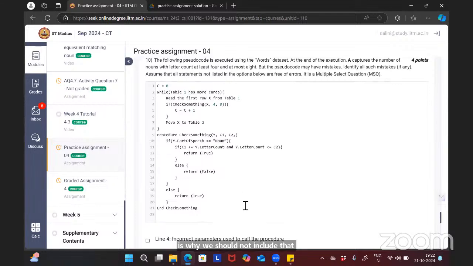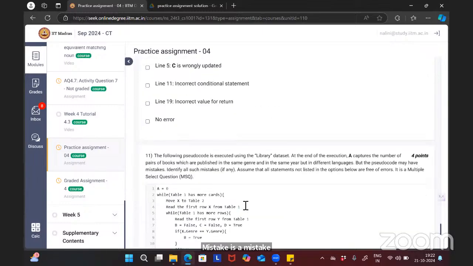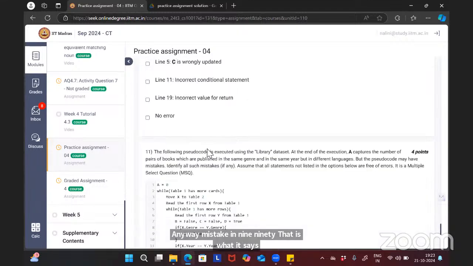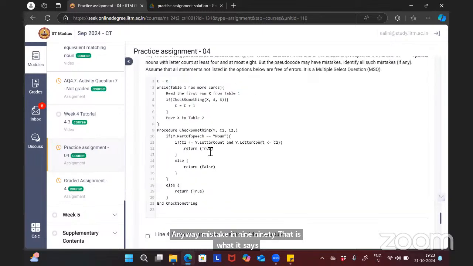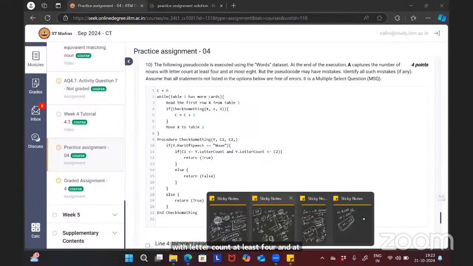There is no mistake here. There is a mistake in line 19. That's what it says. Okay, just let me go to the question. Question number 10. The pseudocode using the word dataset, at the end of execution, A captures the number of nouns with letter count at least 4 and at most 8. Letter count should be at least 4.